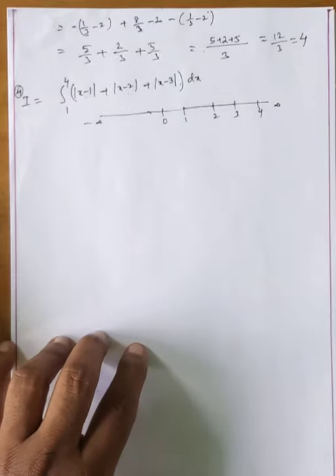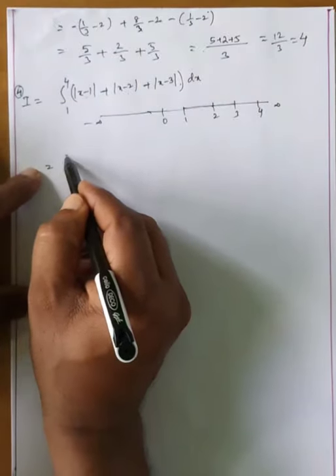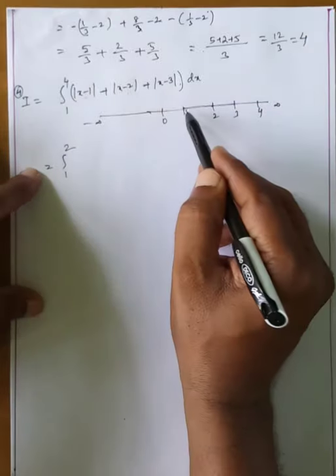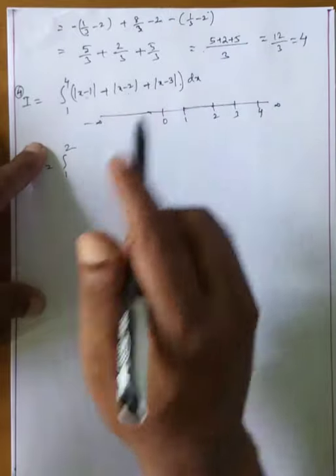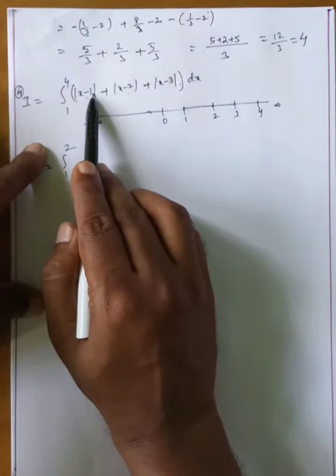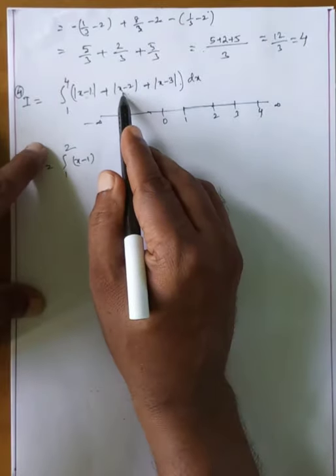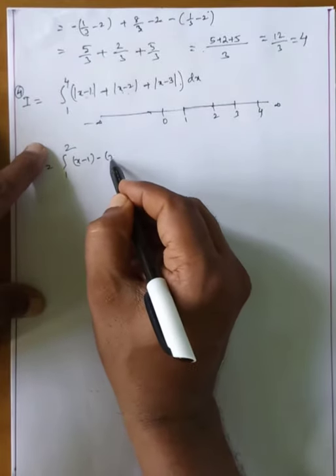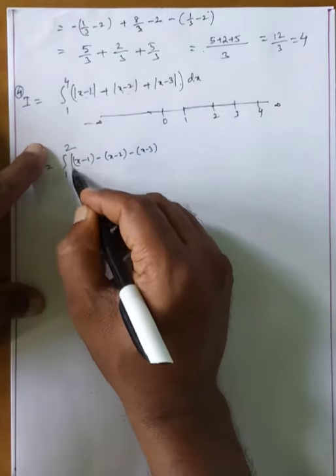Okay, first, suppose now area is equal to the following. First 1 to 2, we will take 1.5. 1.5 minus 1 is positive, x minus 1. Here negative, here negative: minus x minus 2, minus x minus 3 dx.